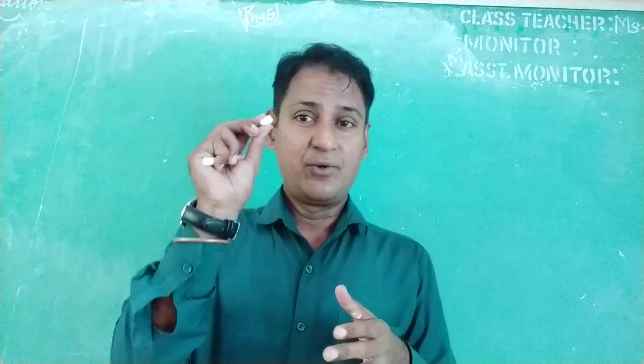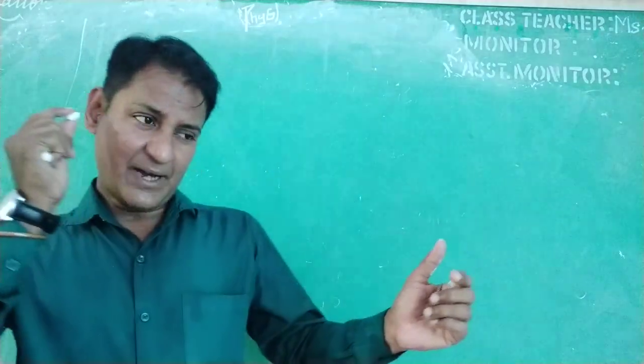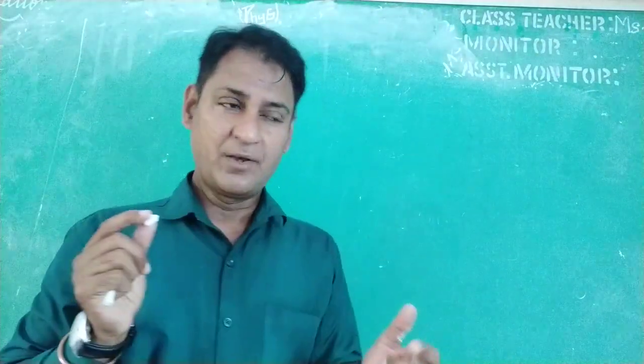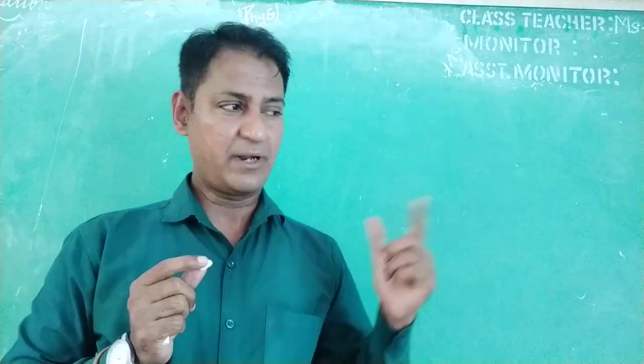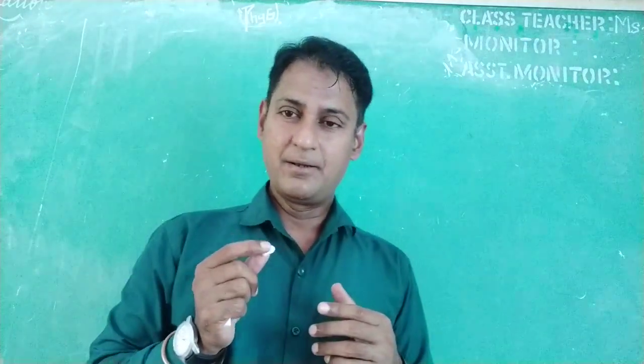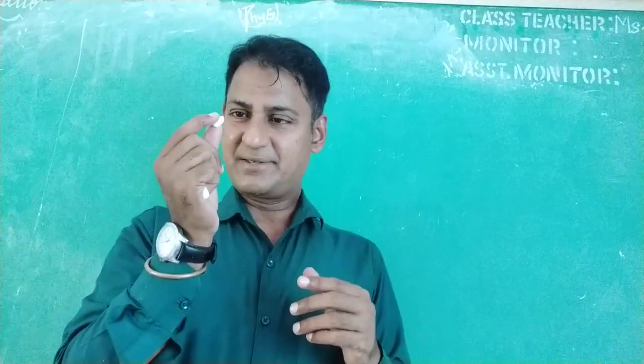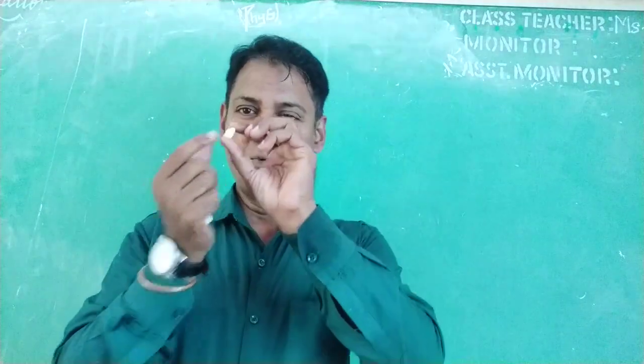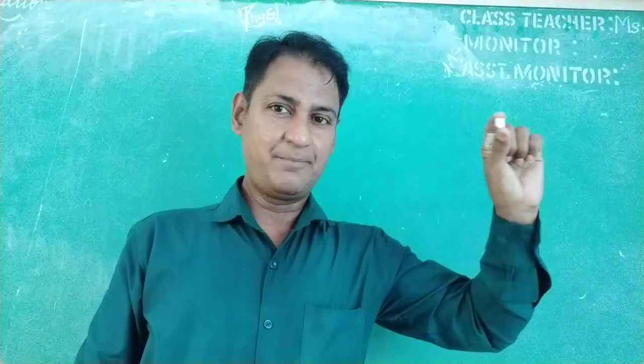Also, we can give another definition for force. For example, if I take a chalk piece whose mass is m, and I throw it at anyone or any object, what happens? The chalk piece moves with velocity v.